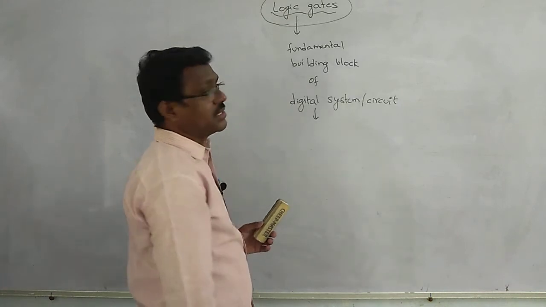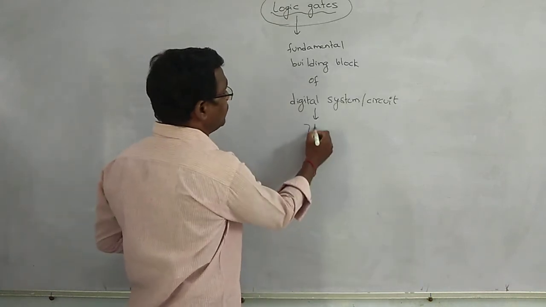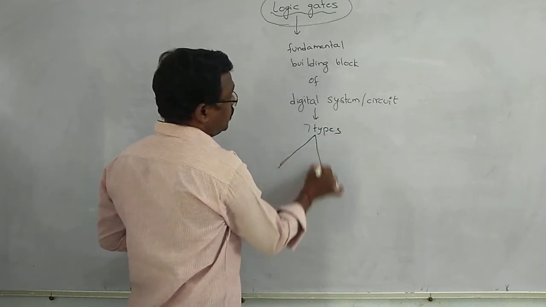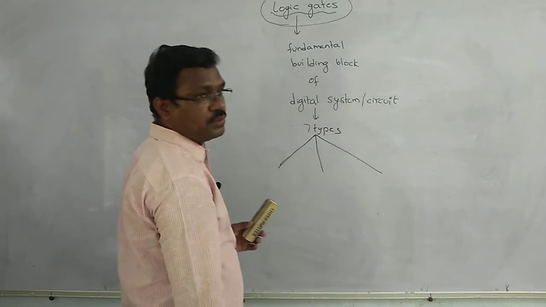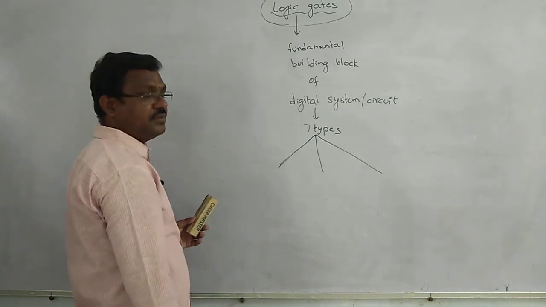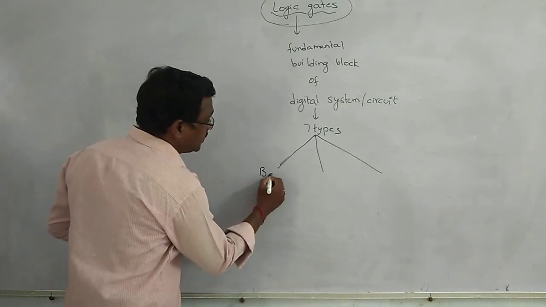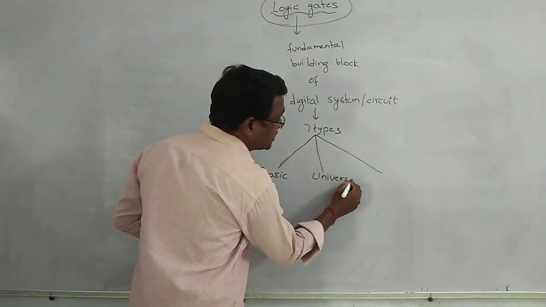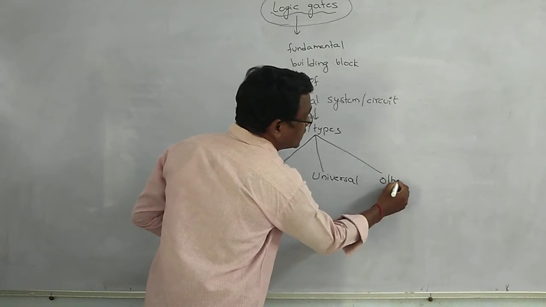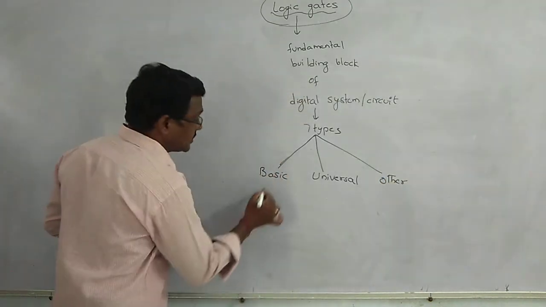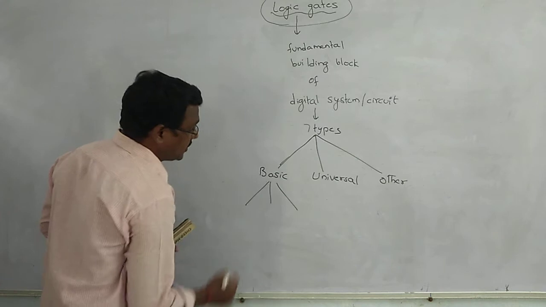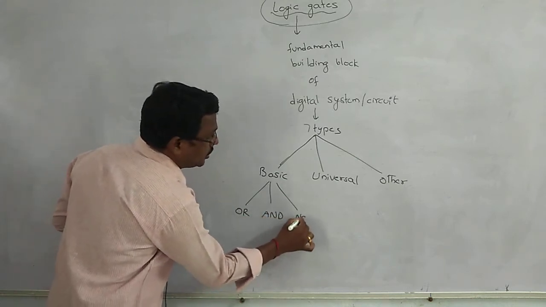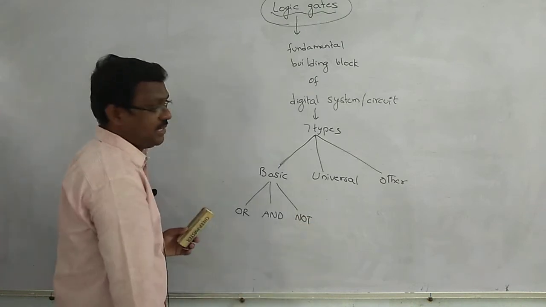How many types of logic gates? There are 7 types of logic gates, which can be divided into three groups. First the basic gates, second the universal gates, and third the other gates. What are the basic gates? Three types: OR gate, AND gate, and NOT gate.